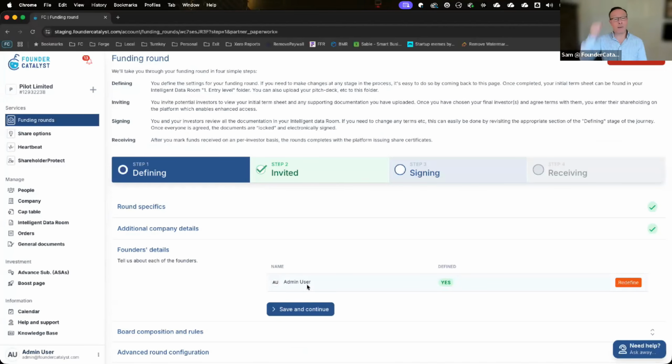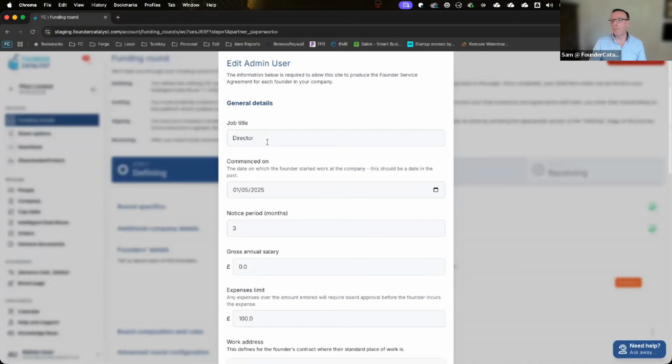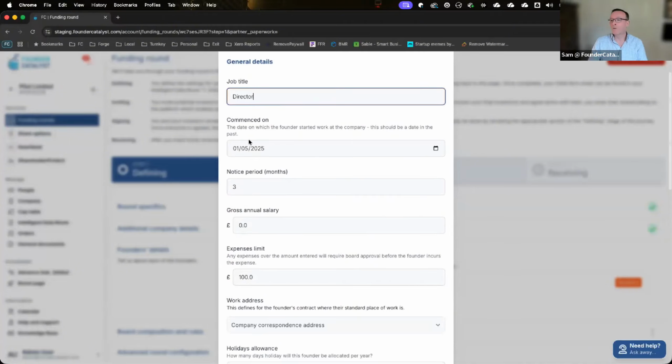The third item here is around founder details. I'll very quickly canter through this because I know we covered this in quite some detail in the last session. So you can see we've got one, this is for me as an admin user. Usually this would be your name. The first question we ask is your job title. That's pretty self-explanatory, I think.